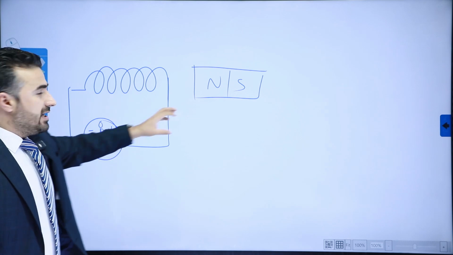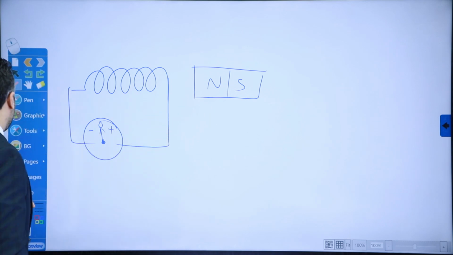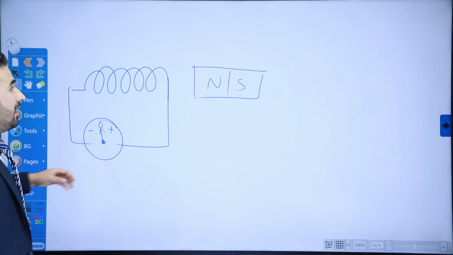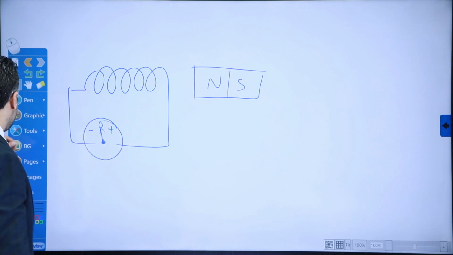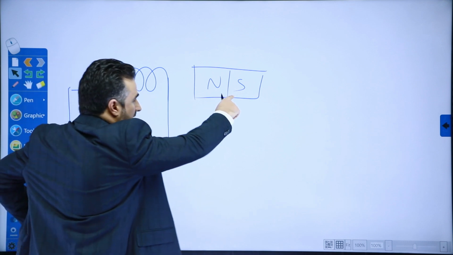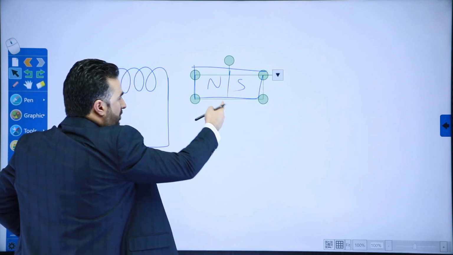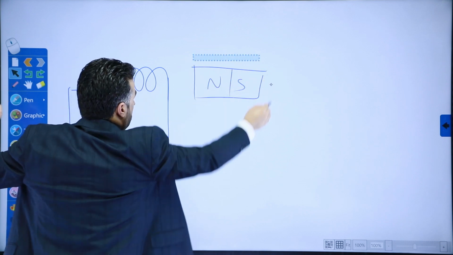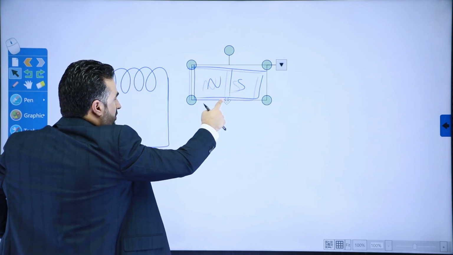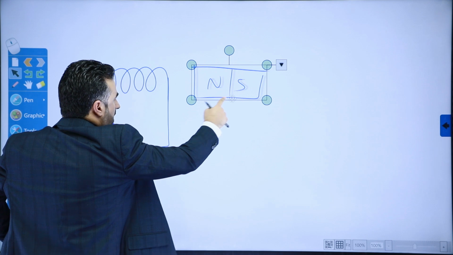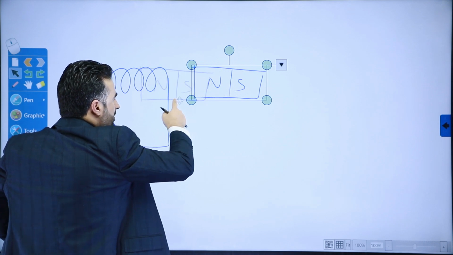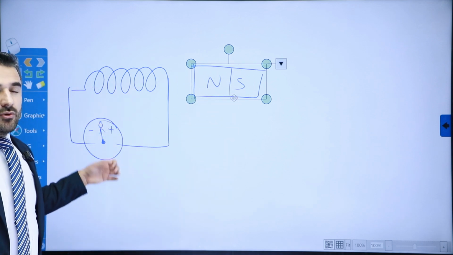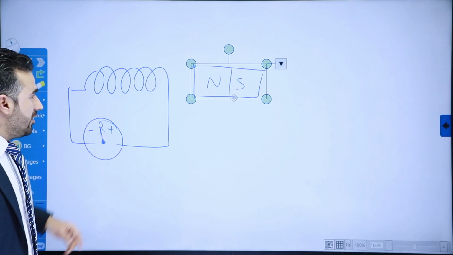This is basically what Michael Faraday did, Faraday's experiment of electromagnetic induction. Here's what he did: he brought a magnet closer to a coil. Once you move this magnet closer to the coil, and then back away from the coil, as long as there is relative motion between the magnet and the coil, there will be an induced electromotive force, and you can see that the galvanometer needle will shift or change.